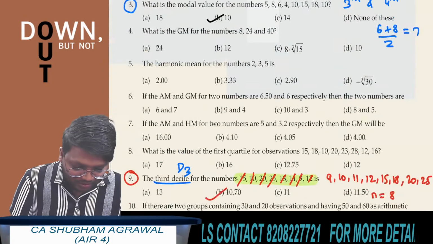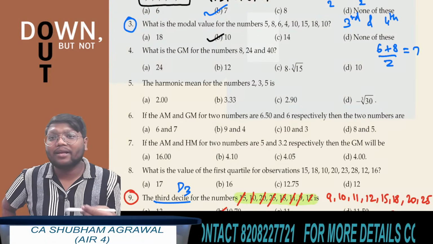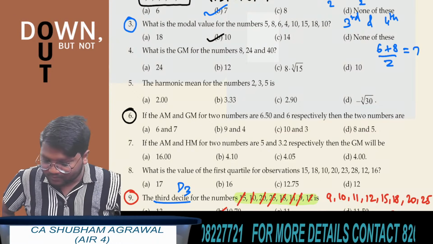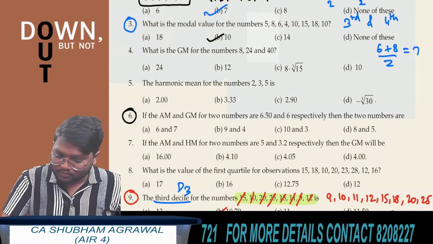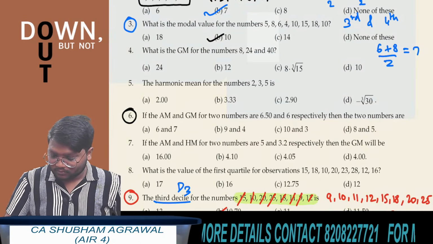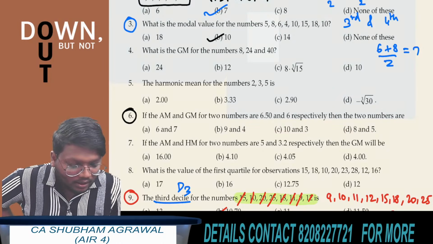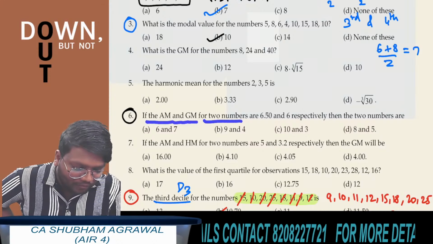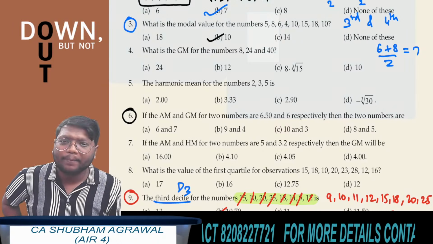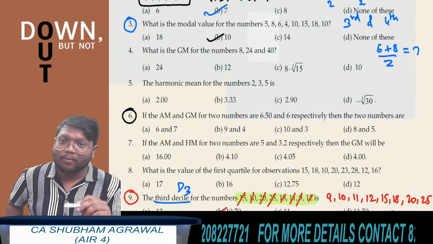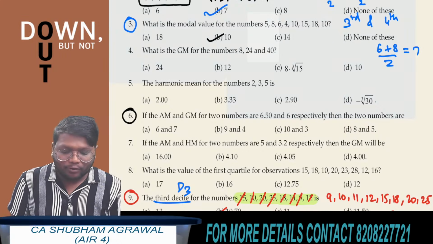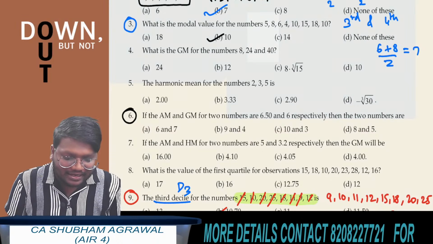I'm taking some questions based on the result geometric mean square is equal to product of arithmetic mean and harmonic mean. Quickly solve question number 6. If the arithmetic mean and geometric mean for two numbers are 6.5 and 6 respectively, then the two numbers are? This question is not based on that result. You can solve it directly from the options. You have to check which option is satisfying both the conditions.